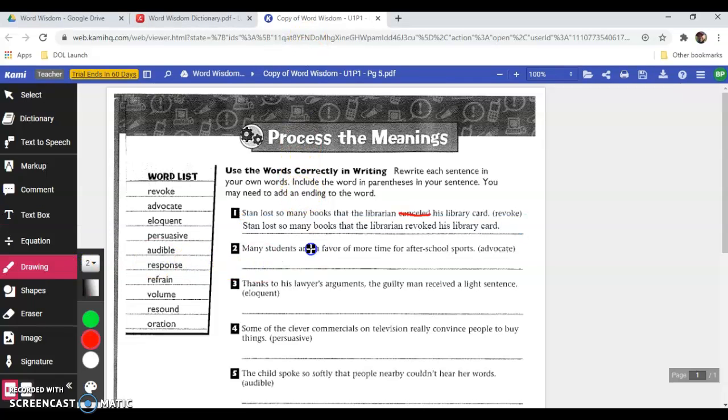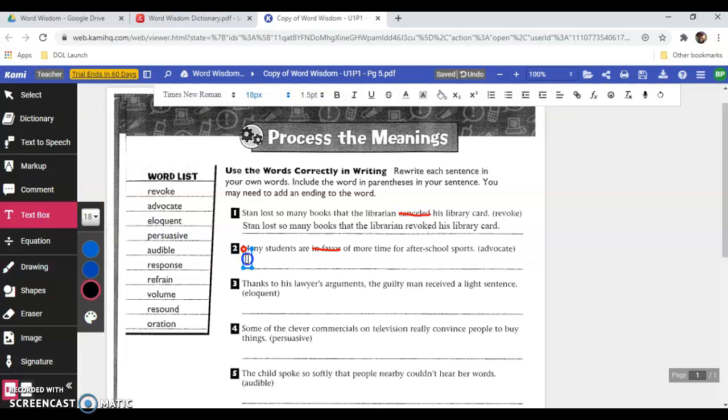Alright, so we're going to go ahead and cross off in favor, because if you advocate for something, you are in favor of it. We're going to select text box, and we're going to go ahead and make a text box and rewrite the sentence. Many students are advocate of more time for after-school sports.